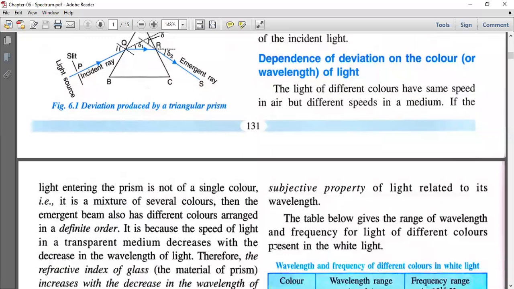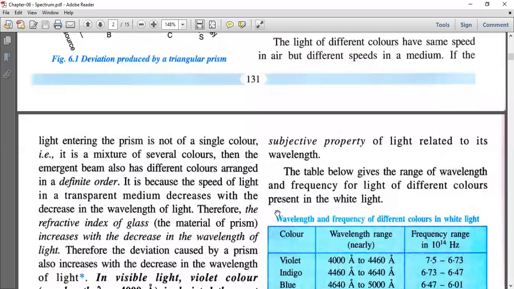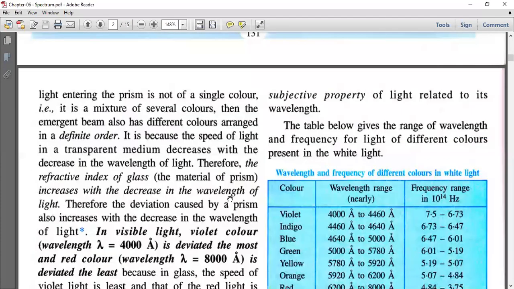So after entering the prism, what happens? Light splits up into 7 constituent colors. The light of different colors have the same speed in air but different speeds in medium. If the light entering the prism is not of single color, if it is a mixture of several colors, then the emergent beam also has different colors arranged in a definite order. Why does this happen? Why is the light splitting into different colors? See here, when a white light passes through a prism, and if it contains many colors in it, we know that different colors have different wavelengths.